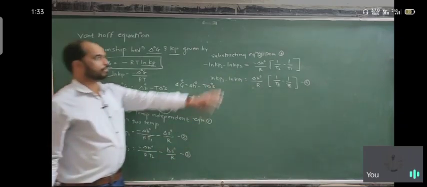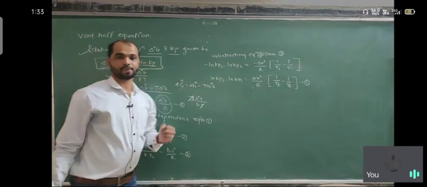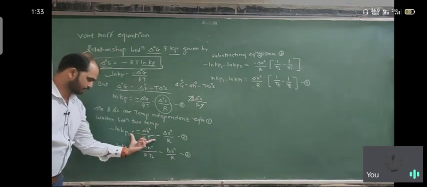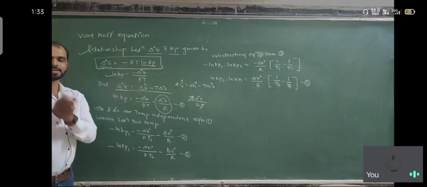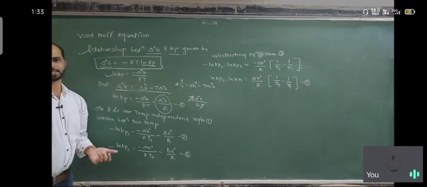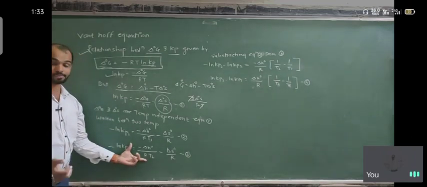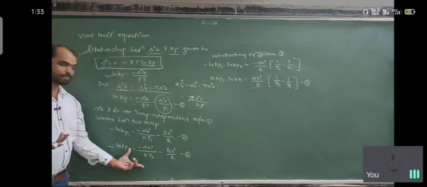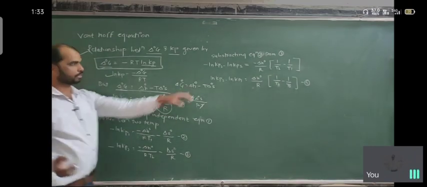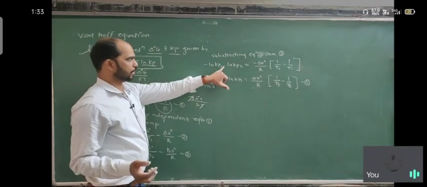Here we subtract equation 2 from equation 3. T2 is the higher temperature, so the lower temperature condition is subtracted from the higher temperature condition. On this side we have ln Kp2 minus ln Kp1.